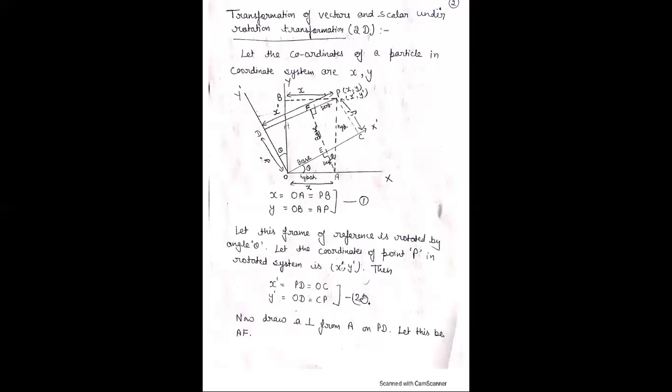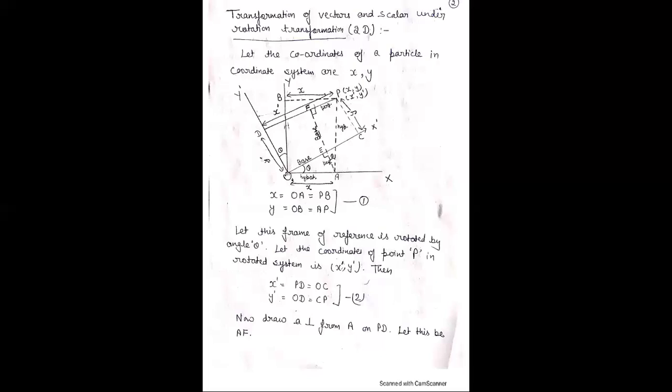This is equation 2. Now draw a perpendicular from A to PD, and let this be AF. AF is a perpendicular on PD. Now in triangle OAE, here the angle at E is 90, and the sum of the other angles is also 90.